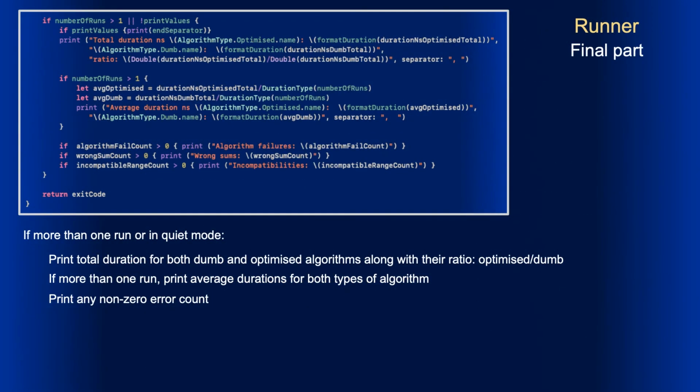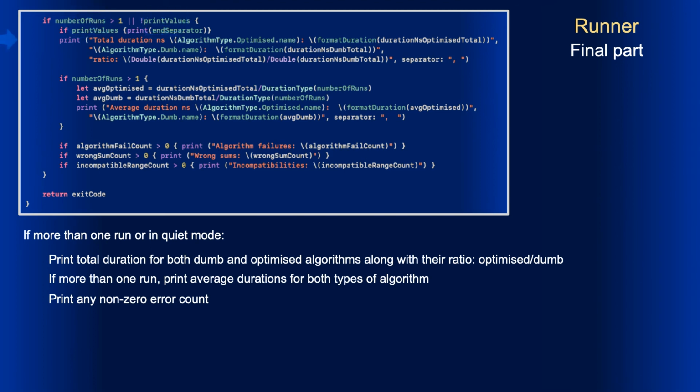The final part of runner is after the main loop ended, and we need to summarize the results. In case of a single run in non-quiet mode, there is no need to print the summary as all the information has already been printed. Therefore, the summary is printed either in quiet mode or if there is more than one run.